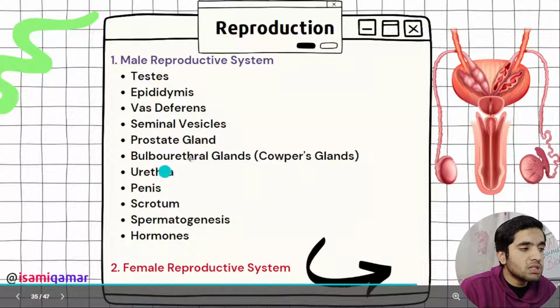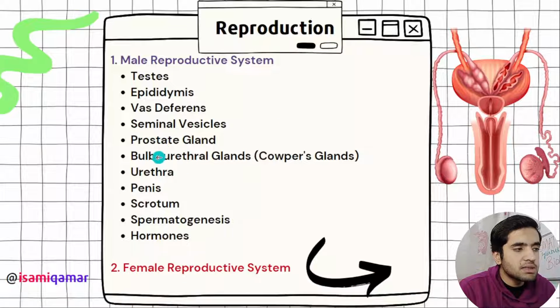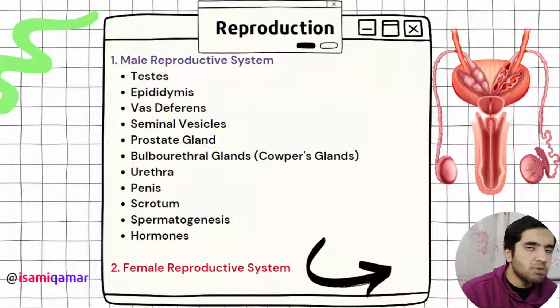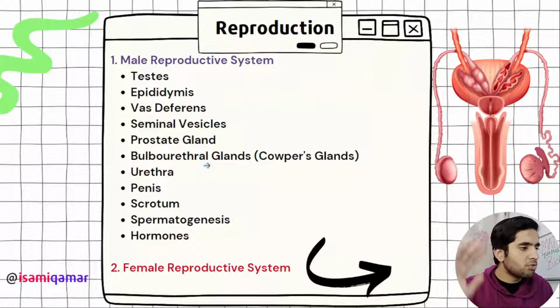So you have to know these glands: seminal vesicles, prostate gland, bulbourethral gland. I should have made a list of glands. But anyway, these are the glands. You have to know the functions. I have included each, and I made the whole male reproduction on one page of my notes. That was small content on a full page.